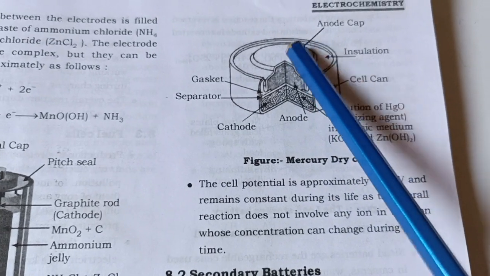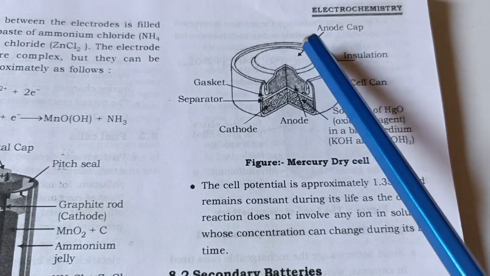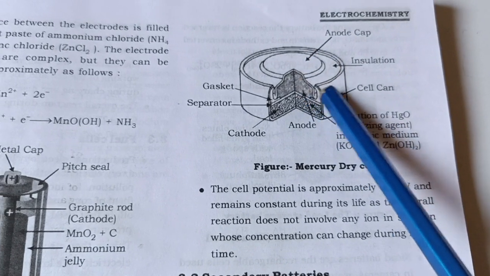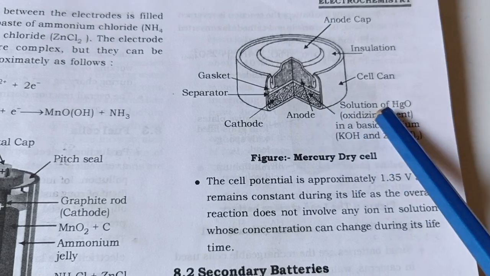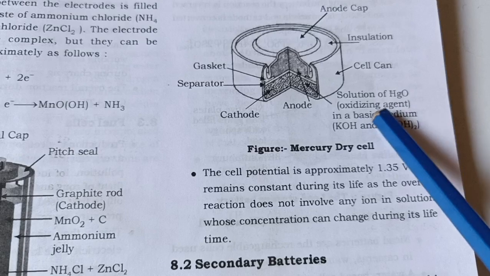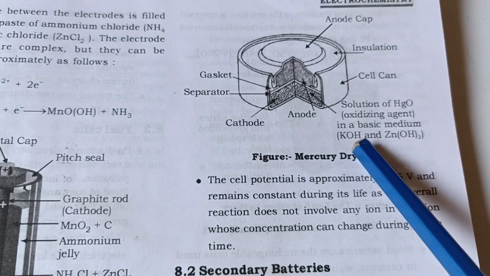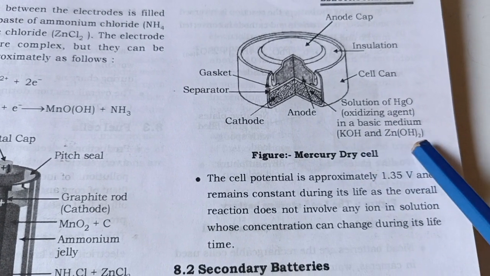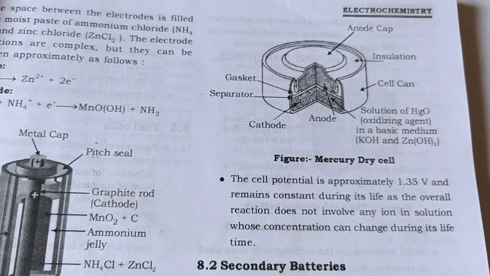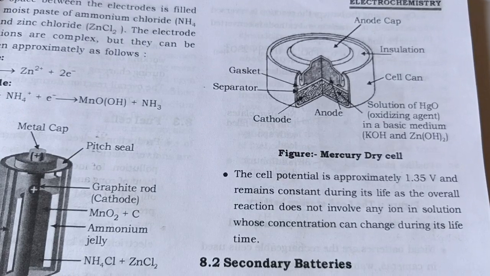So this cap is of the zinc metal, zinc amalgam, and it contains a paste of mercuric oxide, and the electrolyte KOH, with zinc hydroxide in basic medium. So I hope this reaction is clear to you. Thank you.